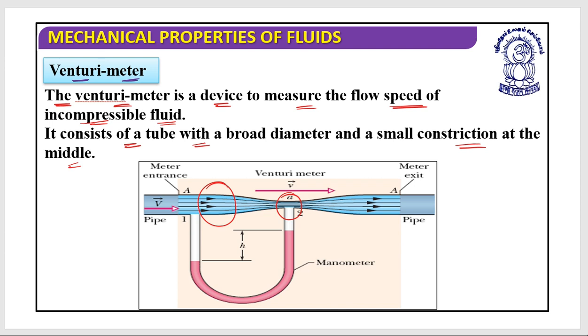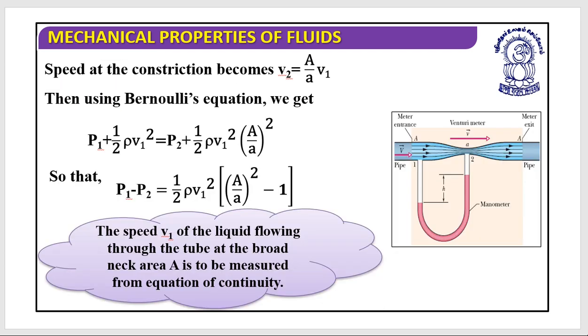So this is the situation. Let's call this the first point and this the second point. According to the equation of continuity, I can have the relation A1 V1 equals A2 V2. From this, V2 could be identified as A1 V1 divided by A2. So the speed at the constriction V2 becomes A1 by A2 into V1.